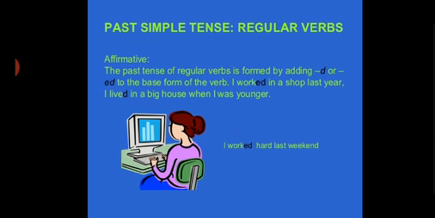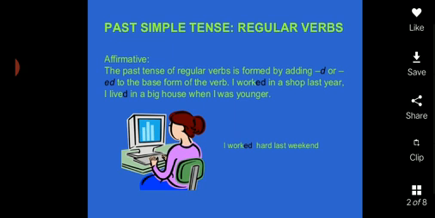Now, how will it become in negative short form? I was not sleepy will become I wasn't sleepy, was and apostrophe t, wasn't. You were not on the bus will become you weren't on the bus, w-e-r-e-n apostrophe t. He was not at school becomes he wasn't at school.